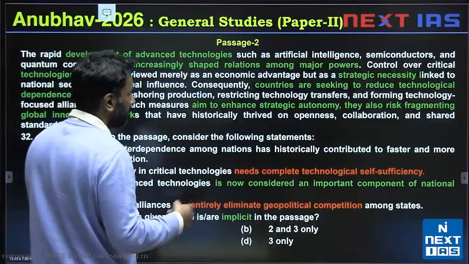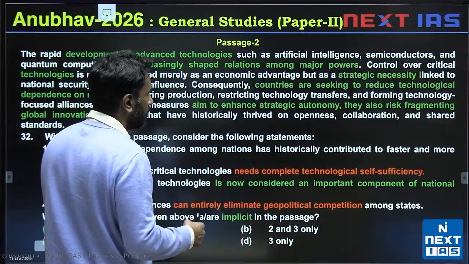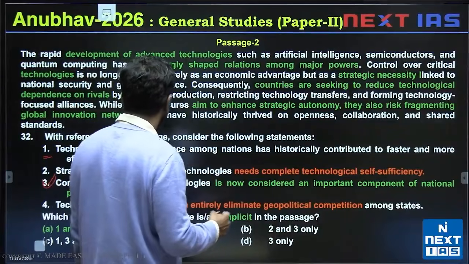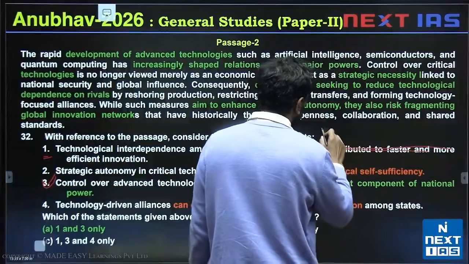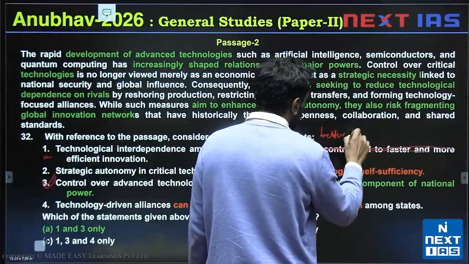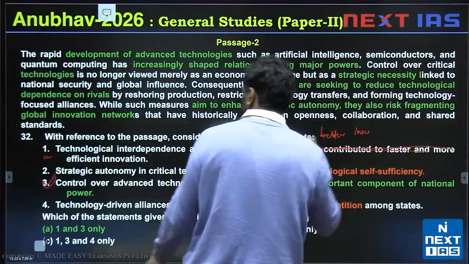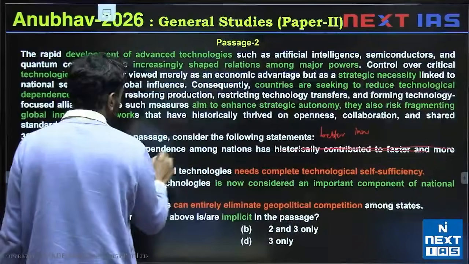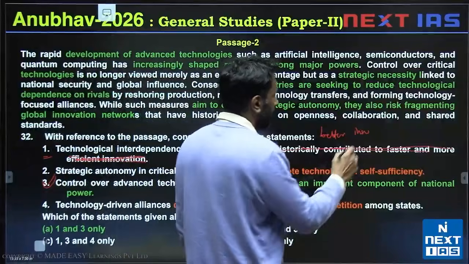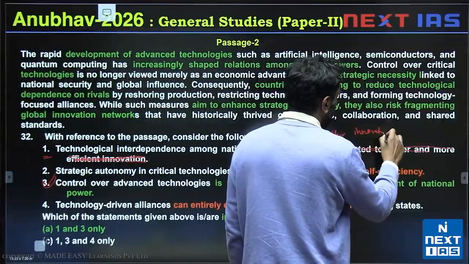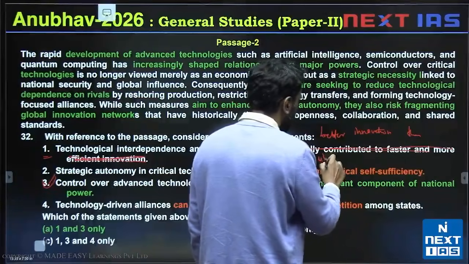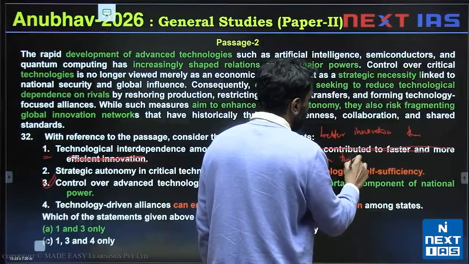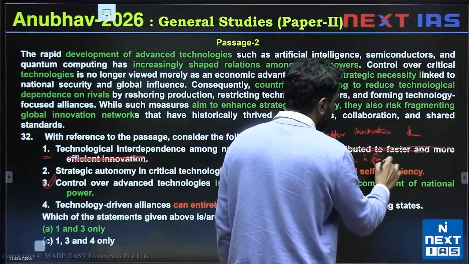Technological interdependence among nations has led to better innovation. Don't read the second half here. Technological interdependence among nations has led to better innovation than when there is fragmentation.